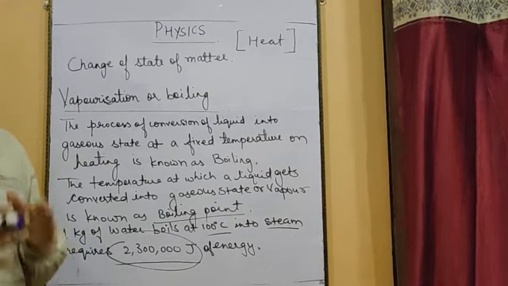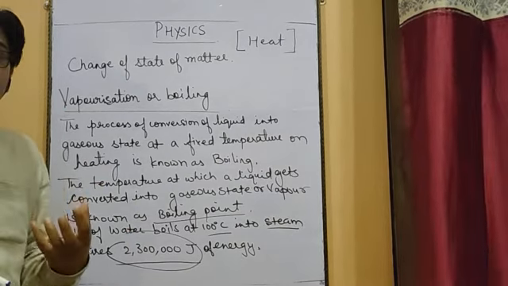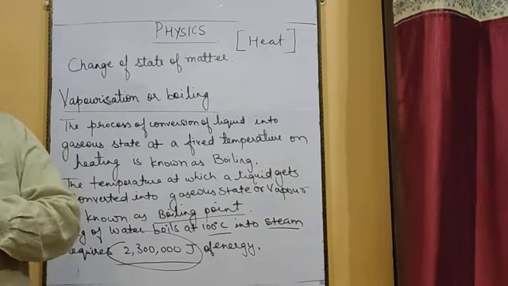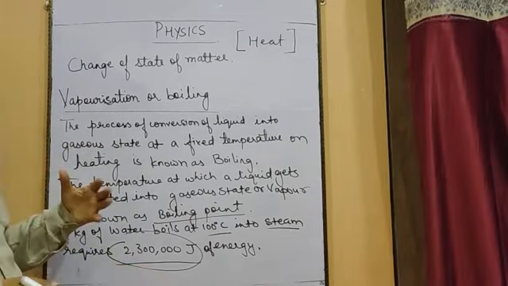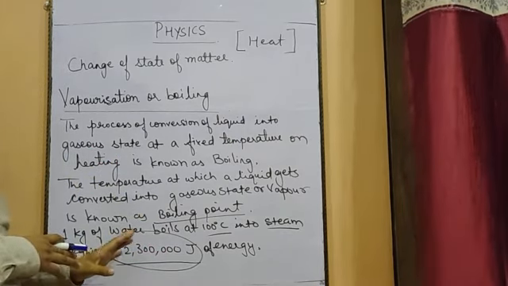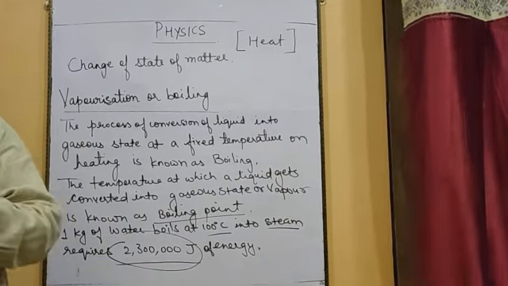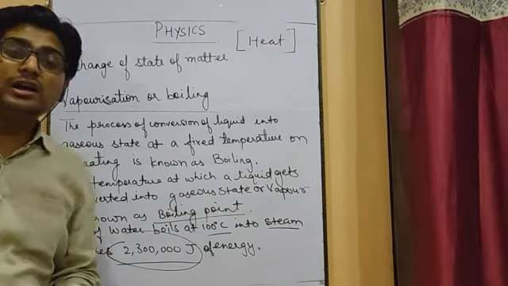Specific latent heat of vaporization means the heat energy required to change a unit mass of liquid into vapor state or gaseous state. So for water, this is the amount of energy. For every kind of liquid, a different amount of energy is required. So this is about vaporization or boiling.